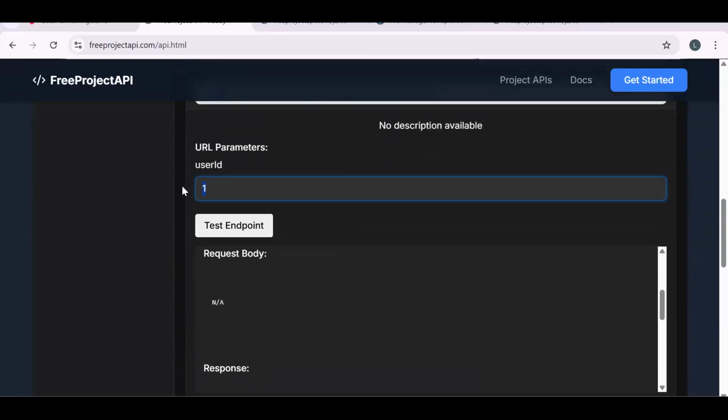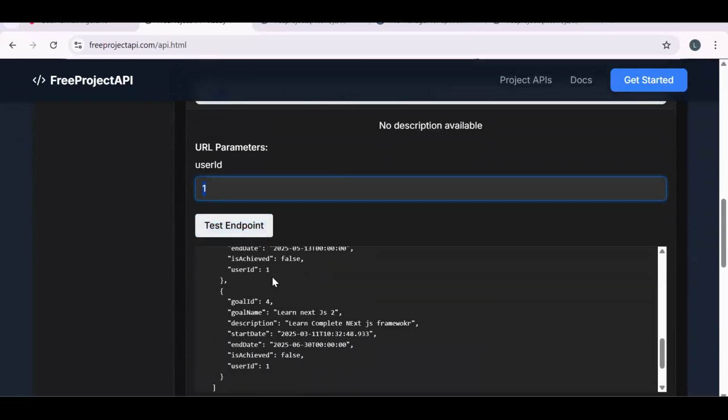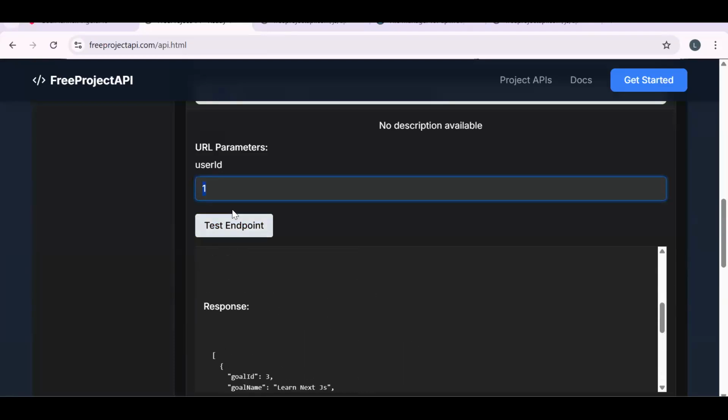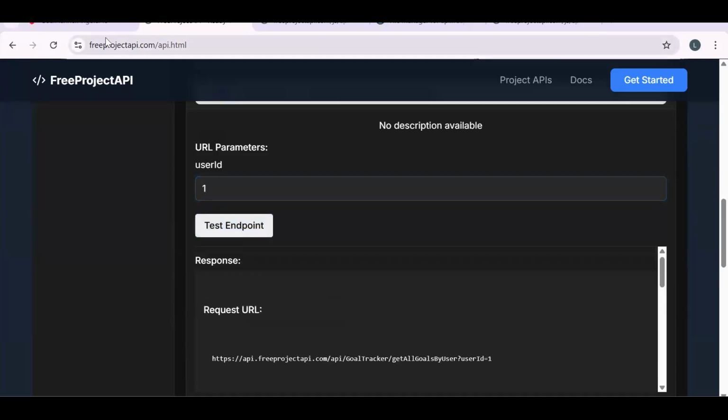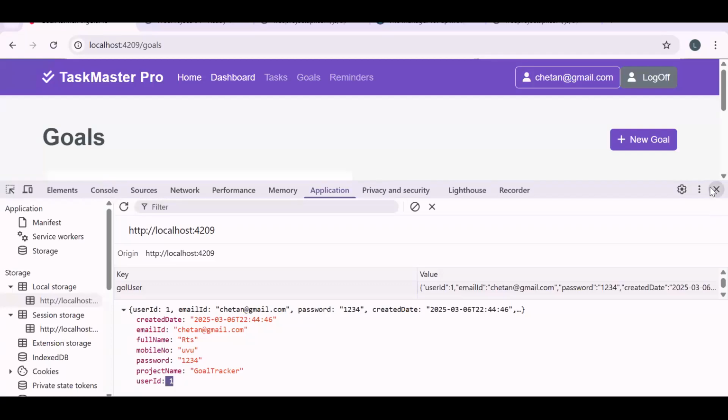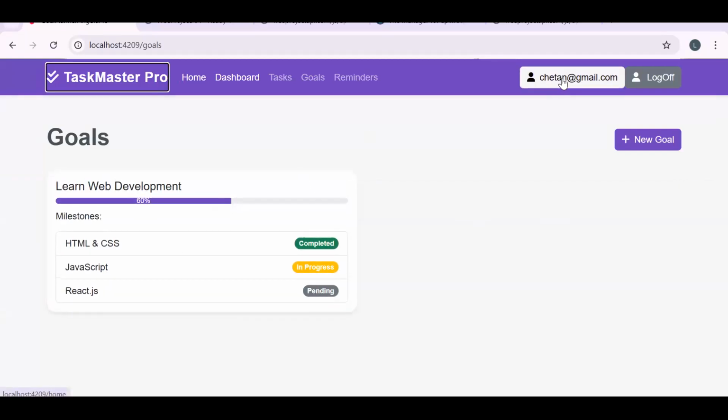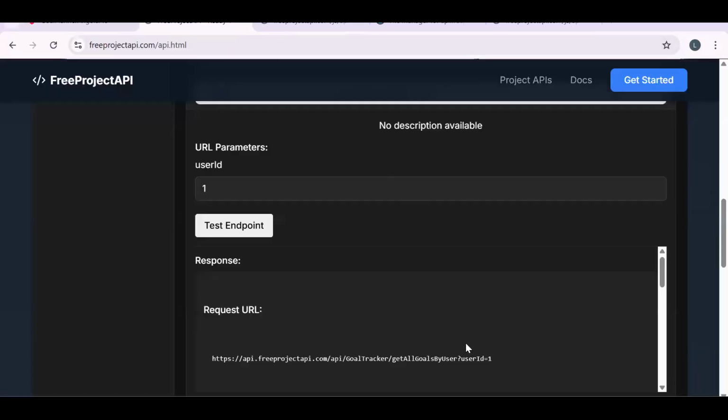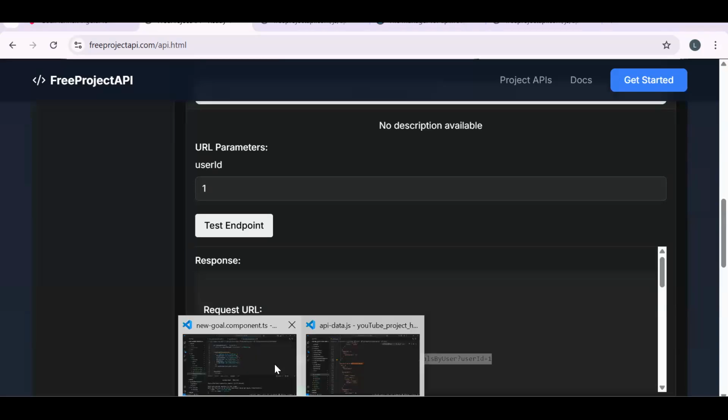So if I pass the user ID 1, I get the result like this. If I pass the user ID 2, currently we don't have any goals created by user ID 2, so you can see we are getting an empty array. Now this particular API we need to integrate in our goal component, over here. Whatever goals were created by the logged in user should be available over here. So this is the API we need to integrate. Let's copy this.